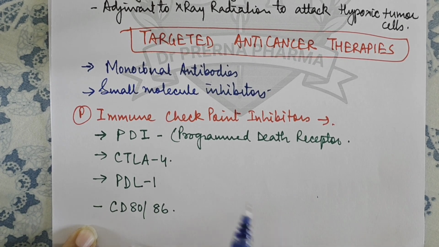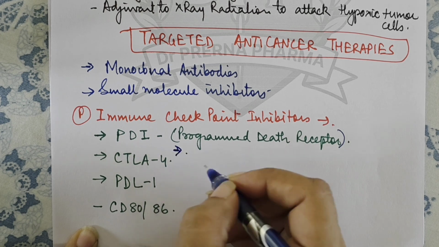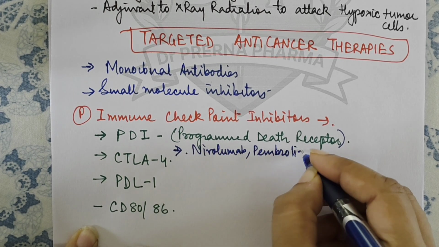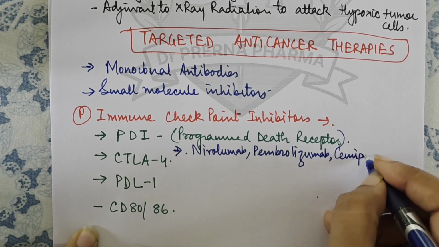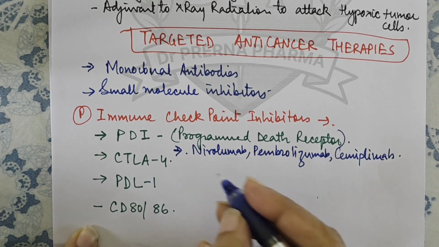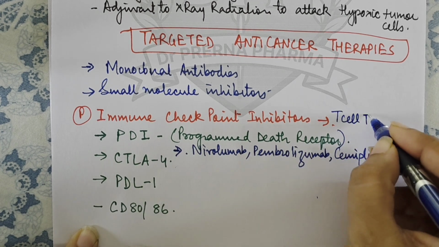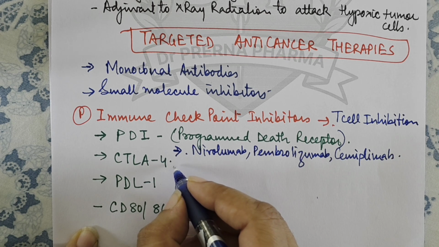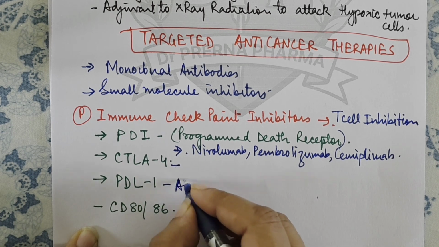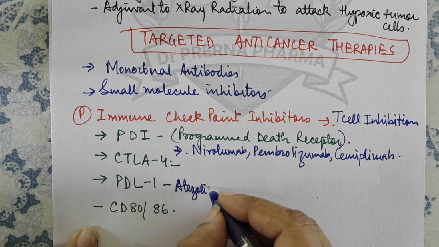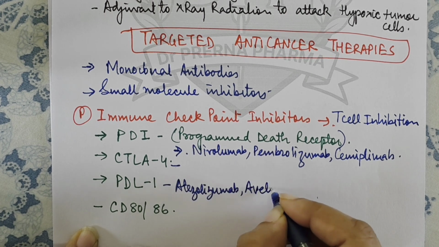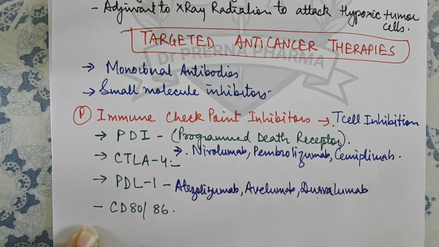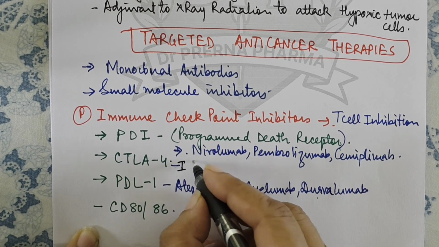Now, what are the drugs which are acting on these? Let us see. On the programmed death receptor, nivolumab acts. Then pembrolizumab and cemiplimab. When the antigen binds to these receptors, they result in T cell inhibition, right? So these drugs help in destroying the cancer cells. Then on PDL1 come atezolizumab, then avelumab and durvalumab. Okay, then the drug acting on CTLA4 is